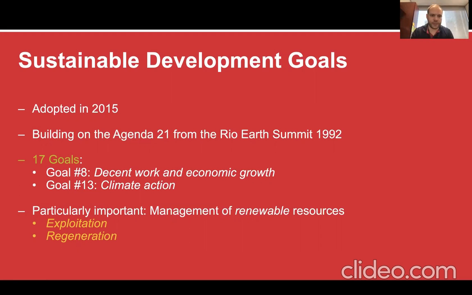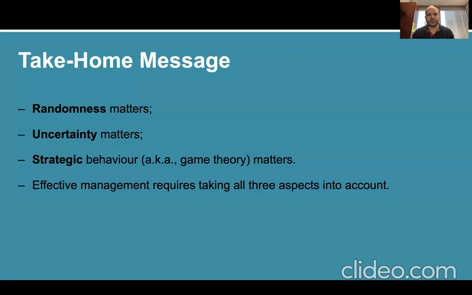Those two goals really frame the issue around the management of renewable resources, in particular exploitation, which is linked to some extent to economic growth, but also to access to food and non-scarcity of food, and regeneration on the other hand, which is itself linked more to climate action. The take-home message of this presentation, all you should remember from it, is that randomness matters, uncertainty matters, and strategic behavior, also called game theory, matters. Effective management of renewable resources requires taking all those three aspects into account.